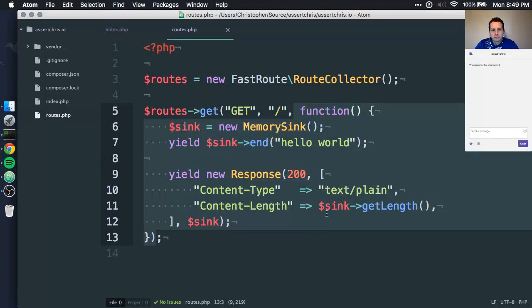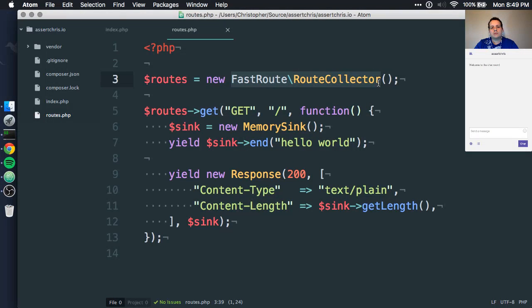What I want is to be able to pass this route collector and include it within the index.php and have these things set up so that I can have a completely separate file for managing these routes, following the same sort of structure as Laravel or some Symfony apps.